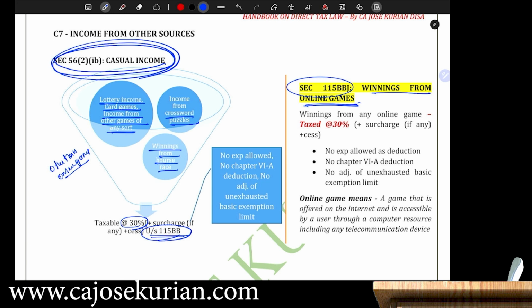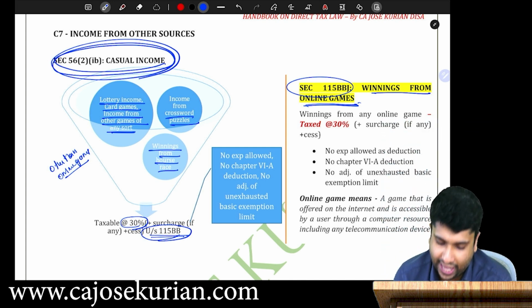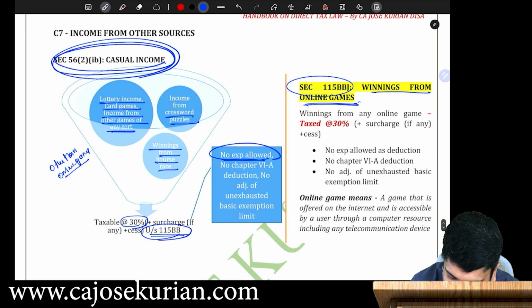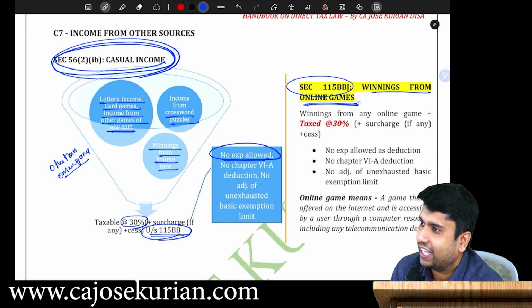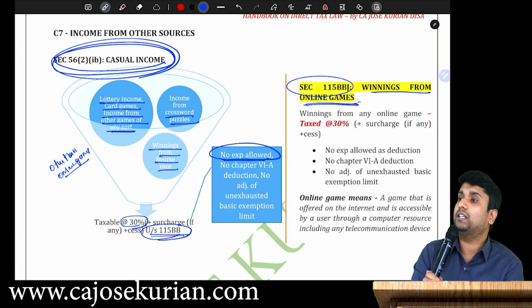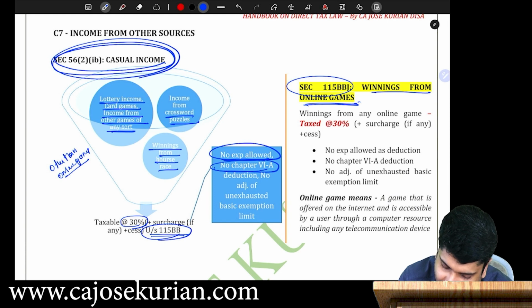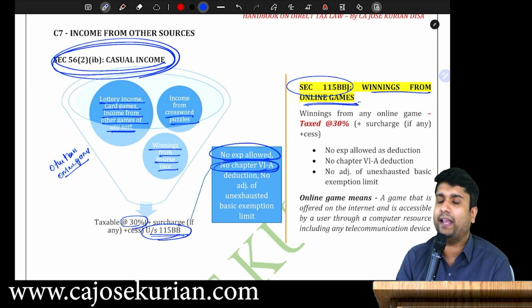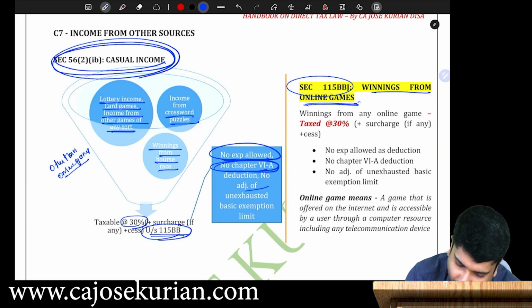While computing this casual income, you have to be careful with certain things, and that's what we are about to cover. What is the first thing? No expense allowed. What do you mean by no expense allowed? You cannot claim any expenditure as a deduction. All the incomes are subjected to flat rate 30%. Number 2, no chapter 6A deduction. You cannot claim any chapter 6A deduction from the casual income. Number 3, no adjustment of unexhausted basic exemption limit.